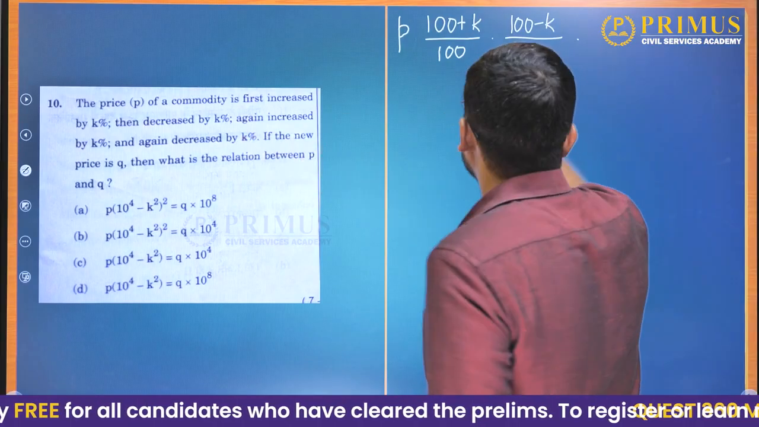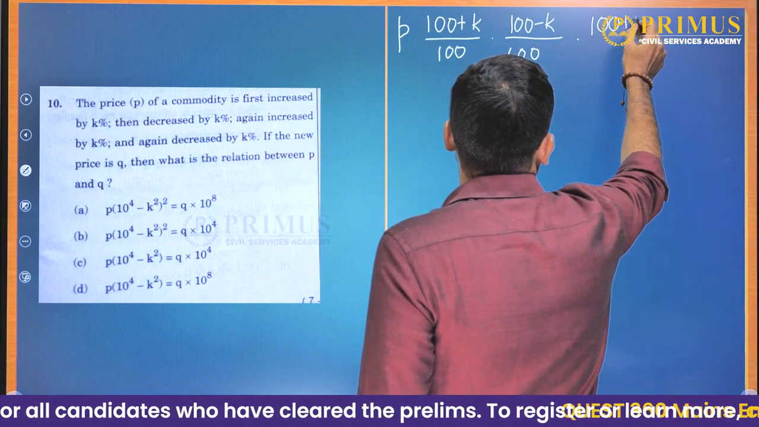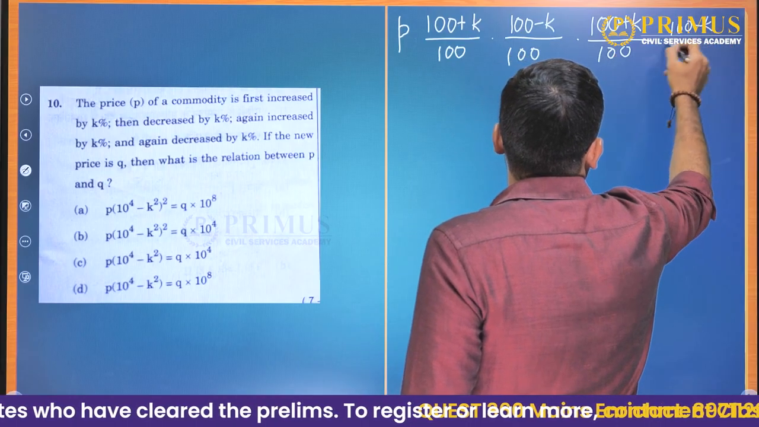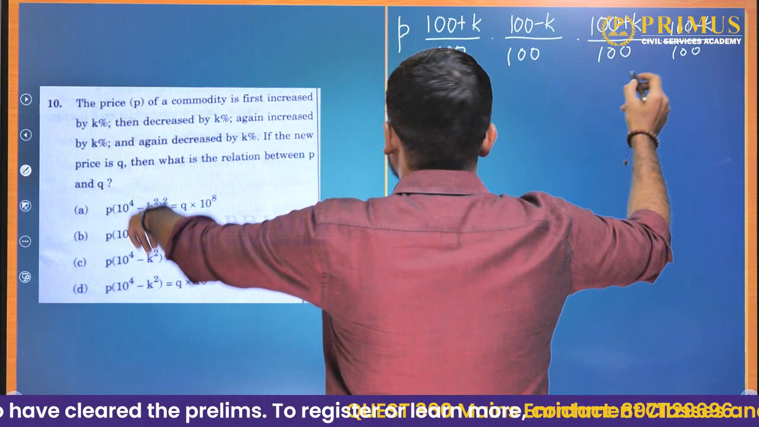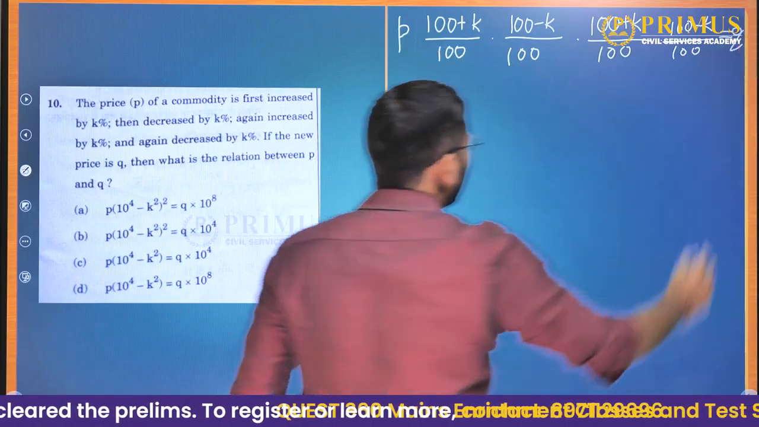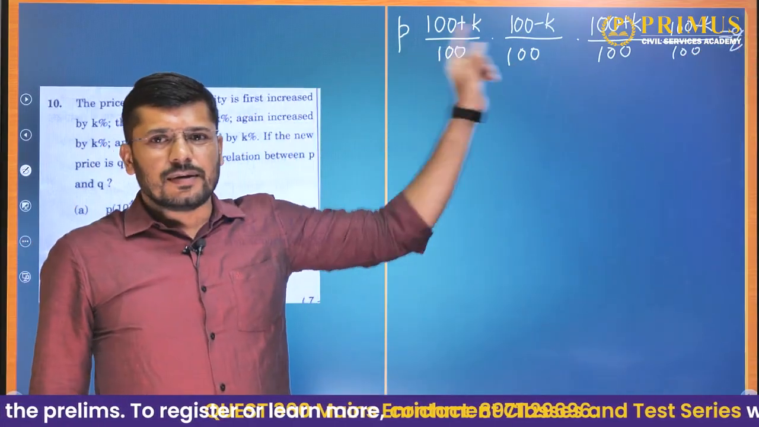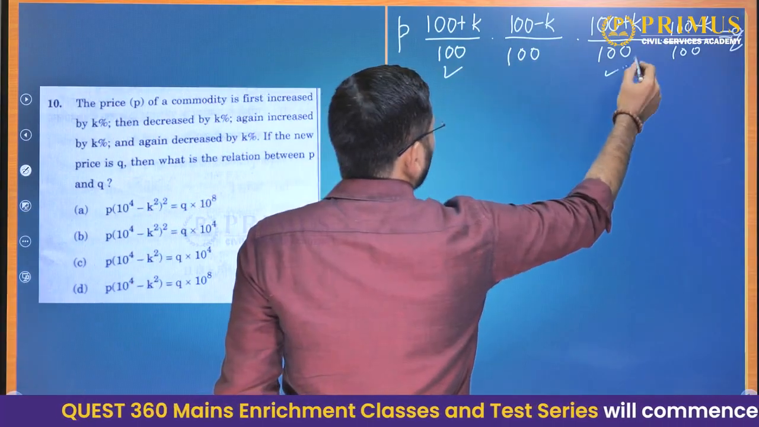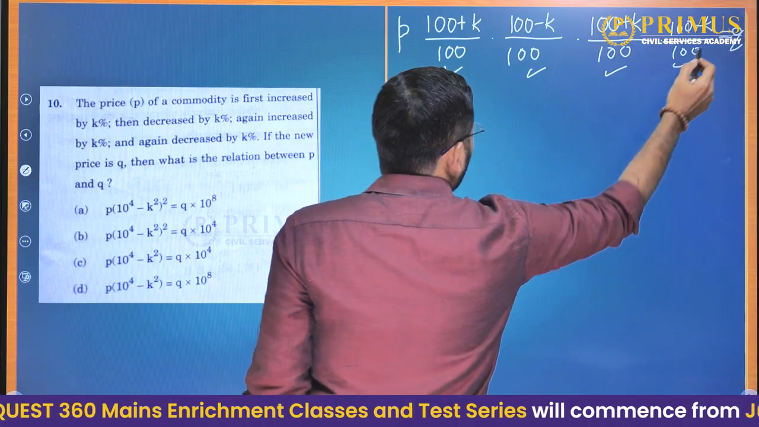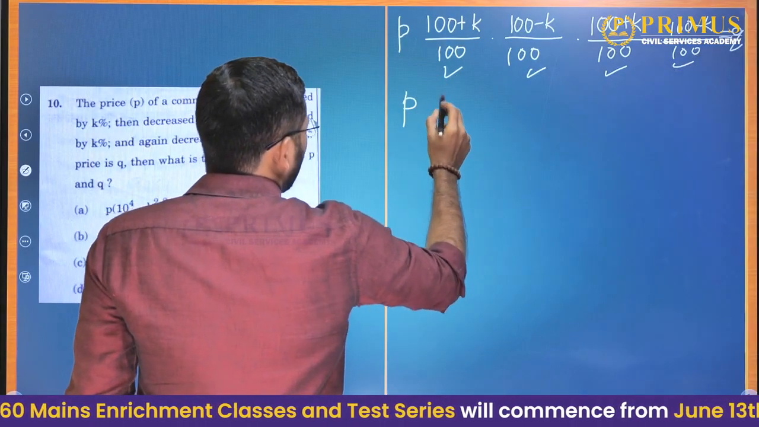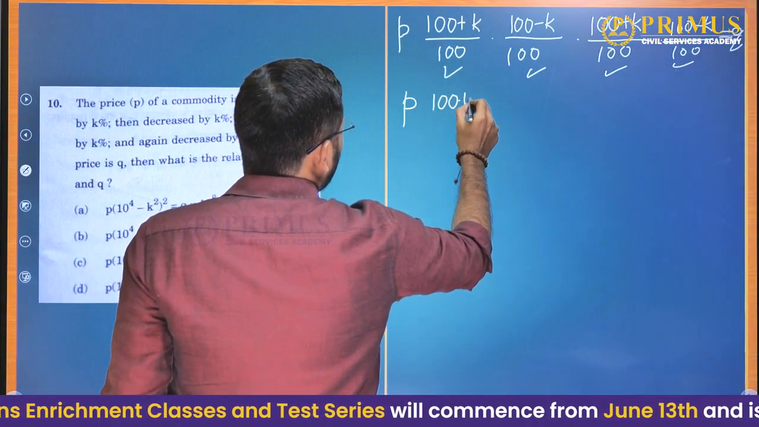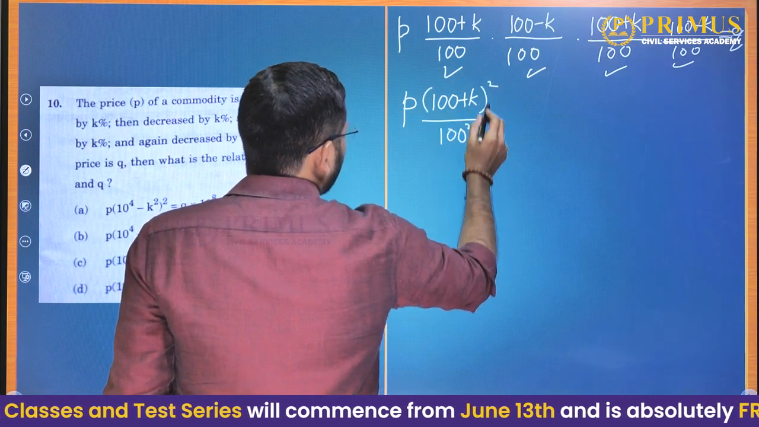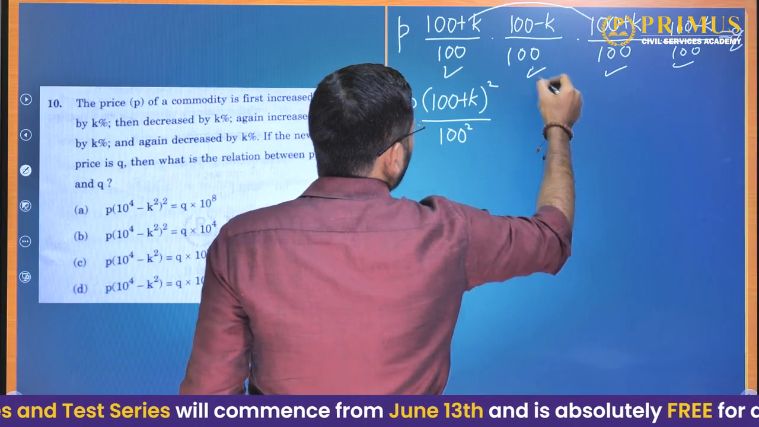And again increased by K%, so this will again become 100 plus K divided by 100. And again decreased by K, 100 minus K divided by 100. And they are telling us that this is nothing but Q. Take a note of the equation. Now this term and this term are common, and this term and this term are common. So P into 100 plus K whole square divided by 100 square. I just multiplied these two terms. Now I will multiply these two terms.